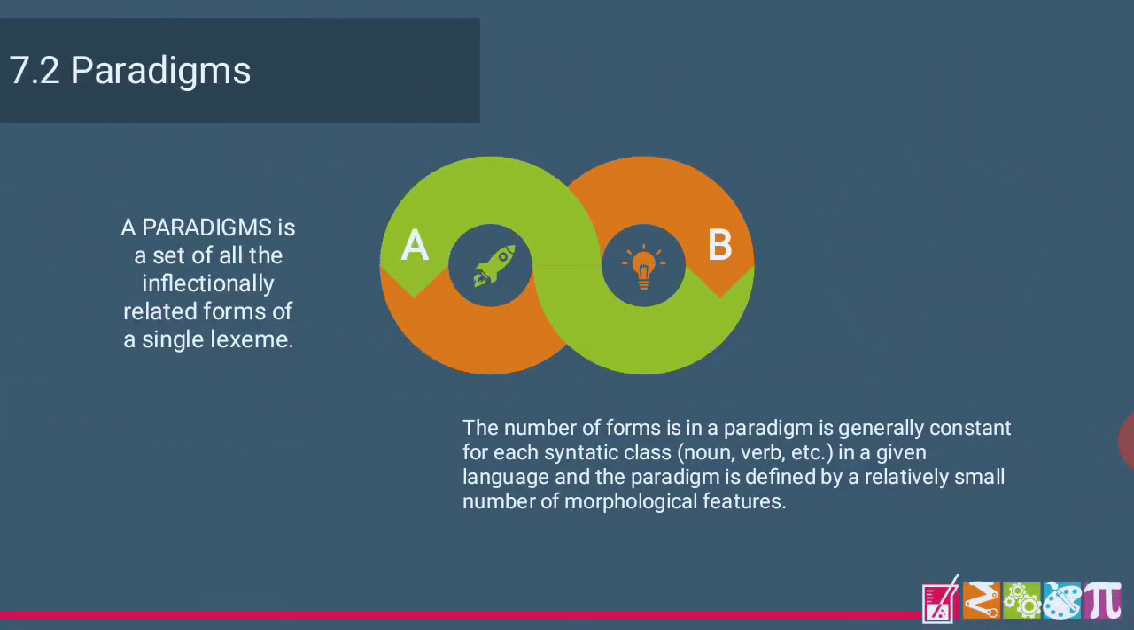And then, what is a paradigm? A paradigm is a set of all inflectionally related forms of a single lexeme. The number of forms in a paradigm is generally constant for each syntactic class, such as noun, verb, and so on, in a given language, and the paradigm is defined by a relatively small number of morphological features.